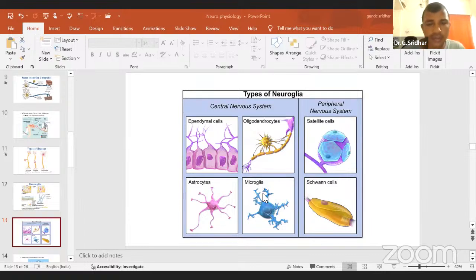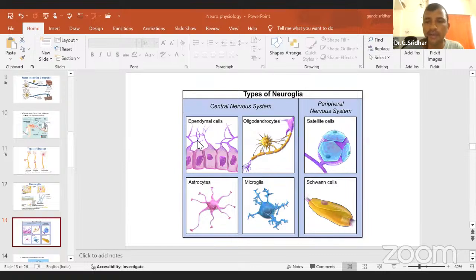The microglia are just like protective cells which collect the foreign particles that enter the brain. That's why they are called microglial cells. Then satellite cells and ependymal cells. Already you know about the Schwann cell. This one is called the Schwann cell. This yellow is called the myelin sheath.